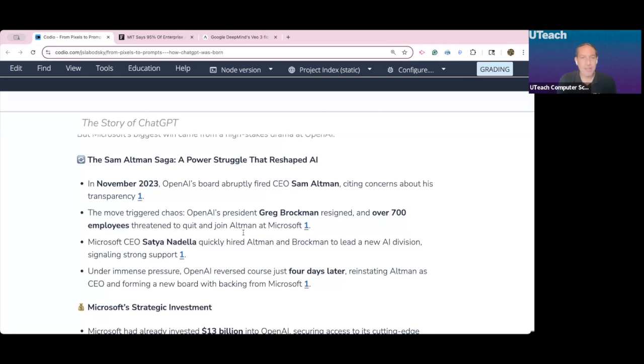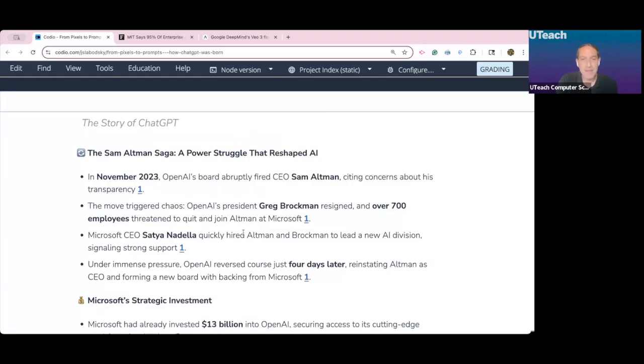All right. And Microsoft jumps in and they immediately say, hey, we're starting a new AI division and we are putting Altman and Brockman in charge of it. And OpenAI freaks out. They reverse course 4 days later. They reinstate Altman. Microsoft is now a member of the OpenAI board, and the people who tried to push out Altman leave. Boy, is that not great drama?